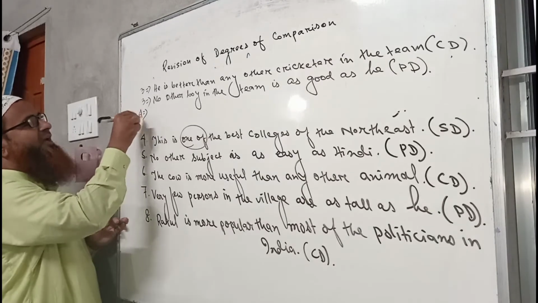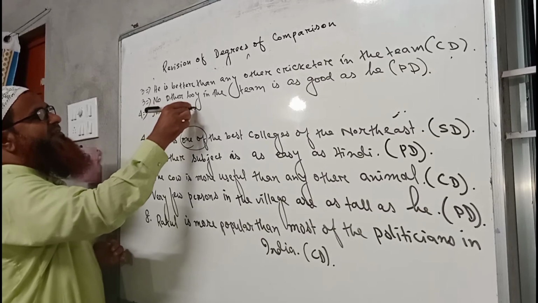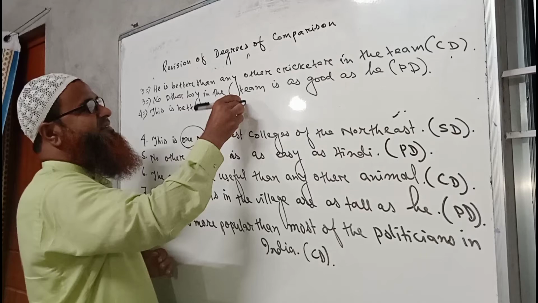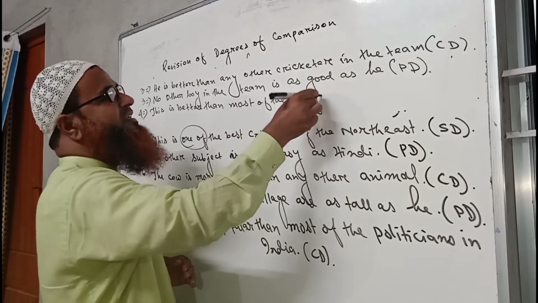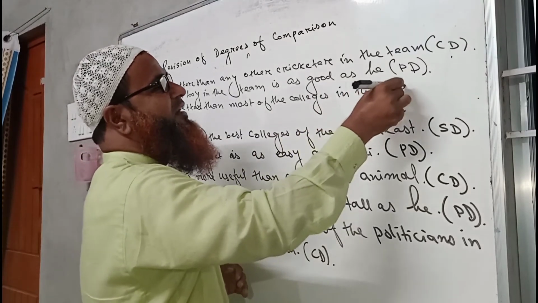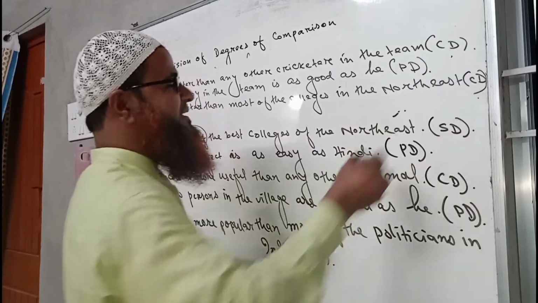Okay, or implies this is better than most of the colleges in the Northeast. So this will be the comparative degree of the sentence.